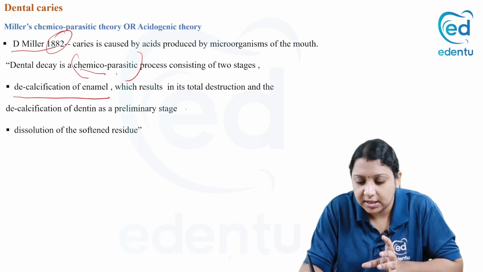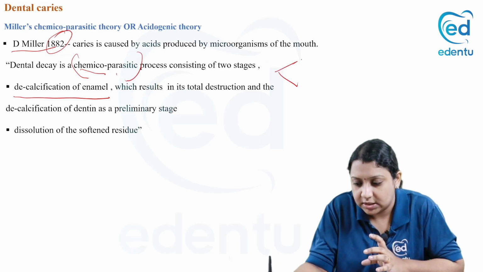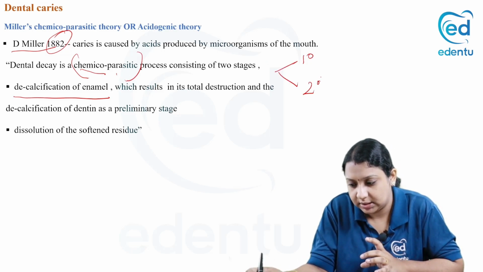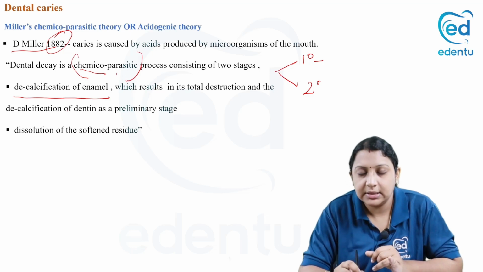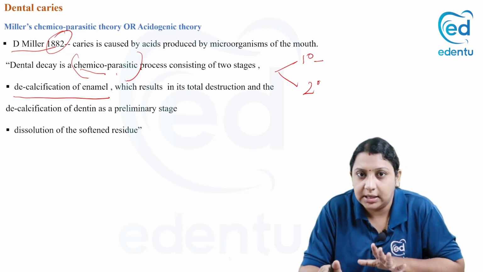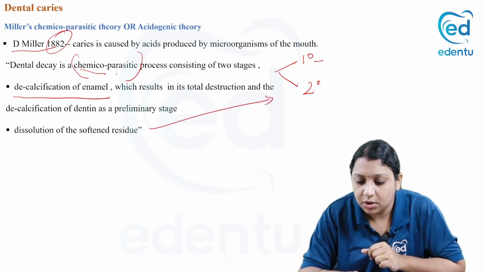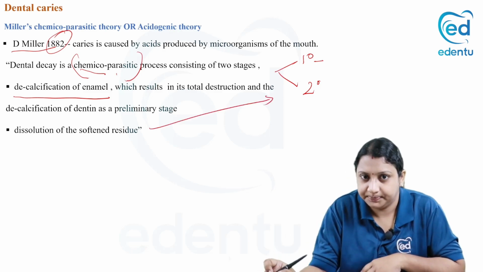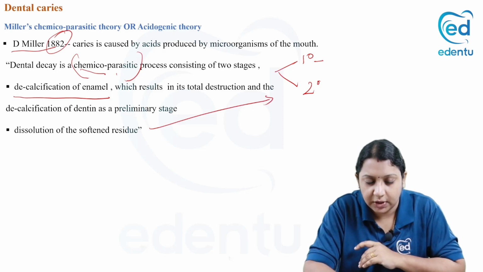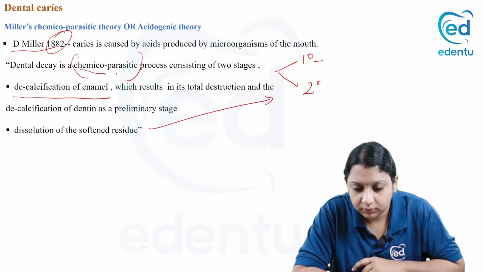So the preliminary stage is, basically, two stages. We have primary and we have secondary stage. In the primary stage, there is decalcification of the enamel and decalcification of the dentin. And in the second stage, we have the dissolution of the softened residue. Okay, this is Miller's chemicoparasitic theory.